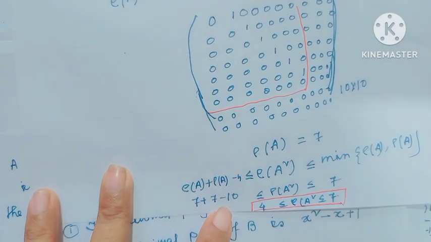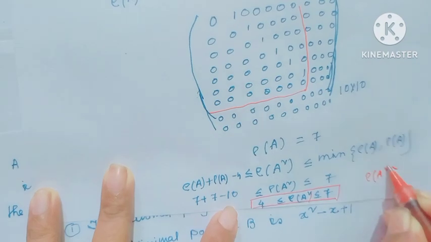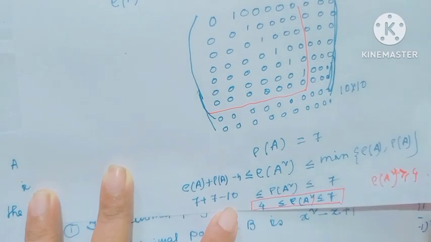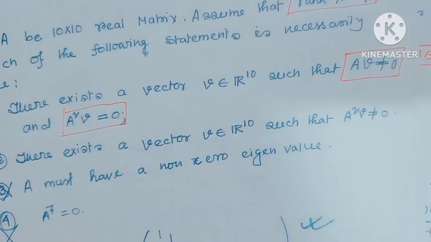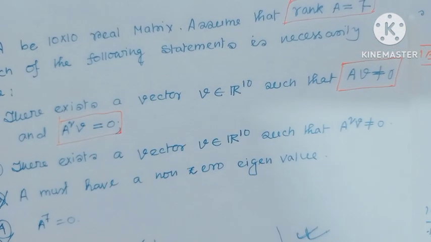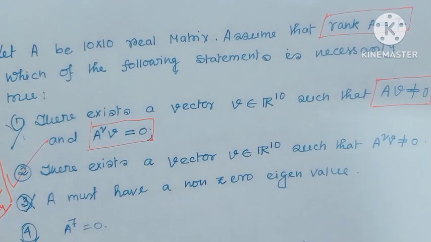Since rank of A square is always greater than equal to 4, there always exists a vector v in R10 such that A square v is not equal to 0. So option 2 is the right option.